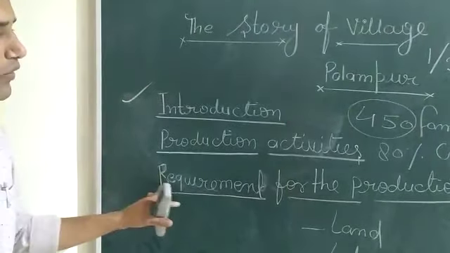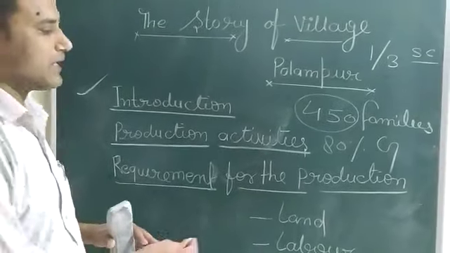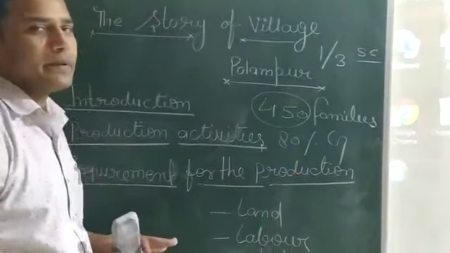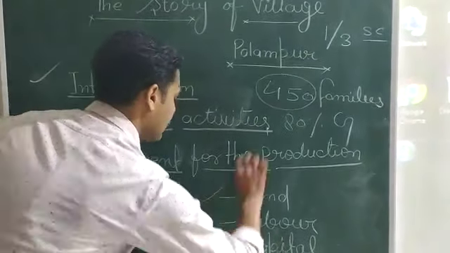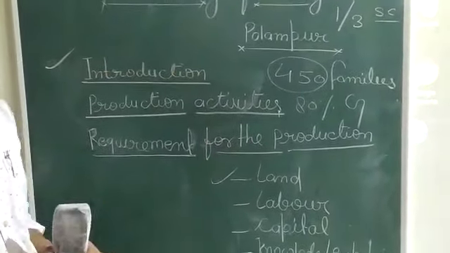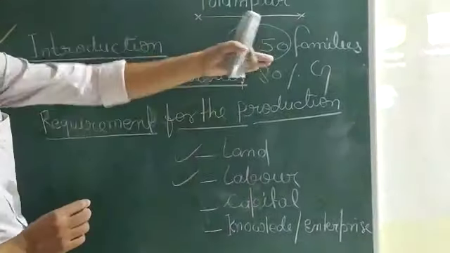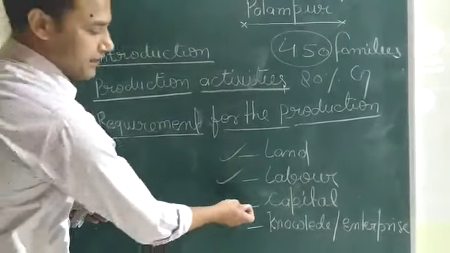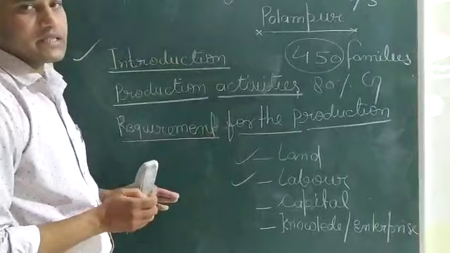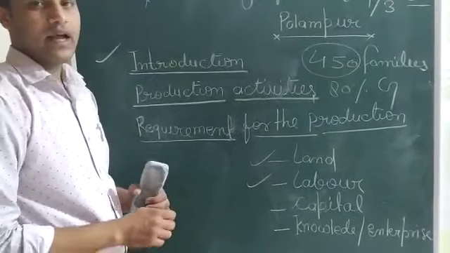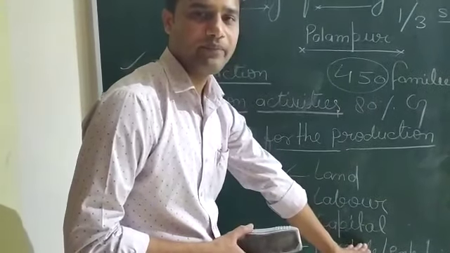So if we talk about the requirements for production, what are they? If we want to produce something, what basic needs do we have? We must have land, that is the important requirement for production. We must have labor. Capital we need. Before we understand the types of capital, we must know what capital is. Capital is the money which is invested to earn money.